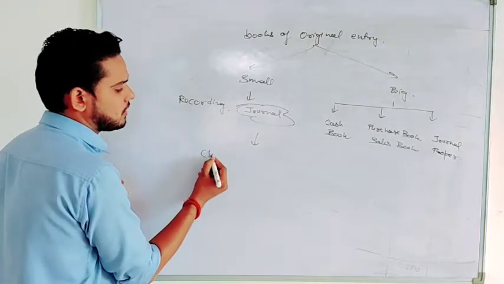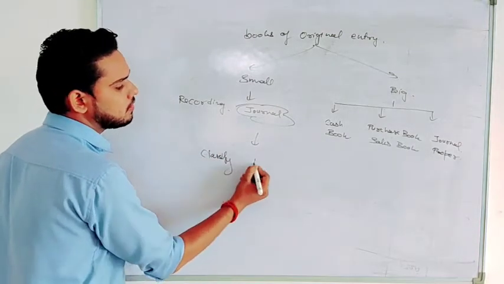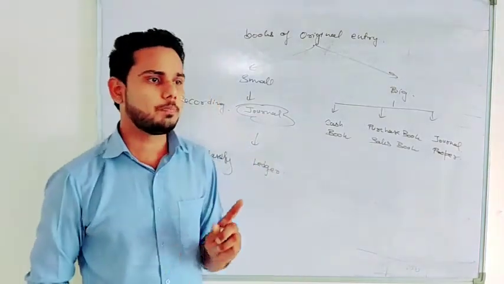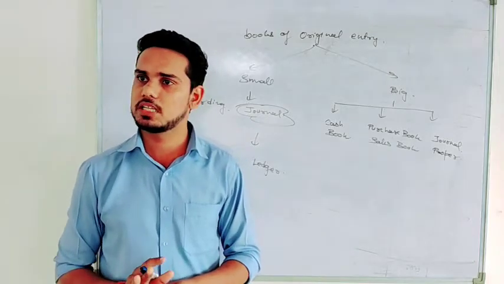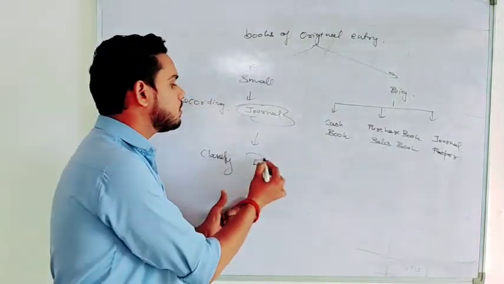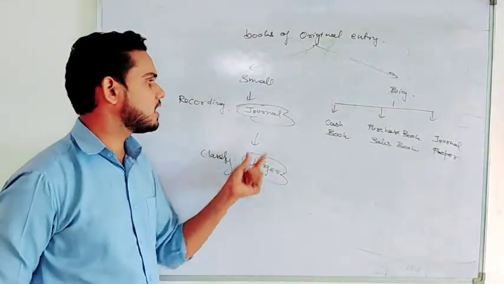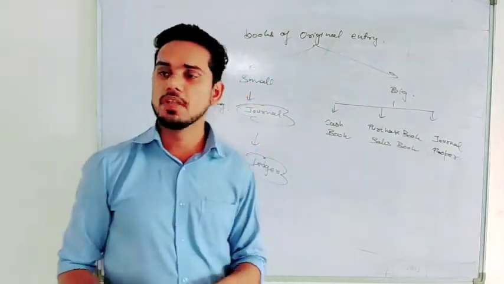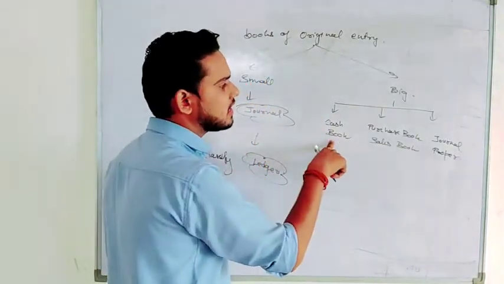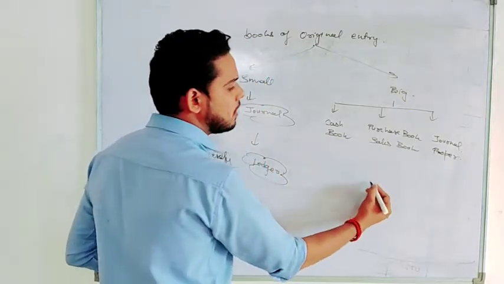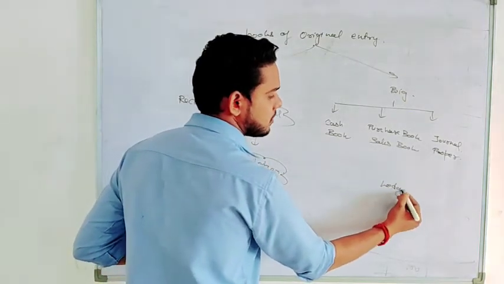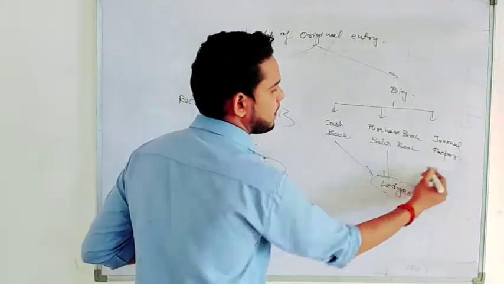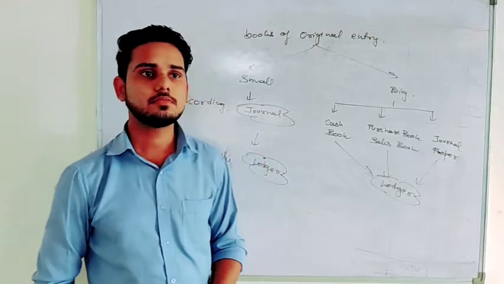We classify these transactions, and we classify them in ledger, where we have opened multiple accounts, like one account for purchase, one account for sales, etc. And they will post transactions from journal to ledger. But in case of a big business, after recording things in cash book, subsidiary books and journal proper, they will classify in ledger. But now they will post in ledger from where? From cash book or from purchase book or from journal proper.